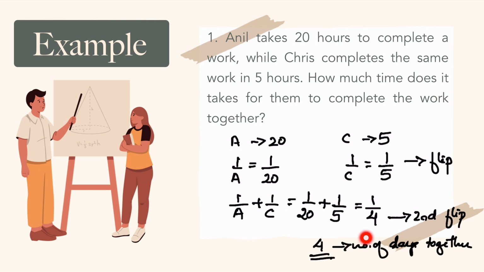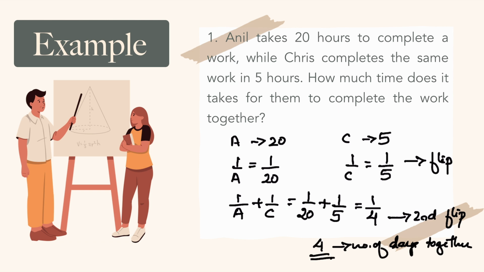There is no more calculation left, so we do the second flip. We take the next reciprocal, that is 4. That will be the number of days together. We cannot add 20 and 5 to get 4, and if we subtract 20 and 5, we don't get 4 either. The only way to calculate the time taken together is by taking these two reciprocals. First we take the reciprocal to do the calculation, and in the end we again take the reciprocal to get it back in the same format it is given. Sorry, here the number of hours is given, so it is not days but hours. 4 hours will be the answer.